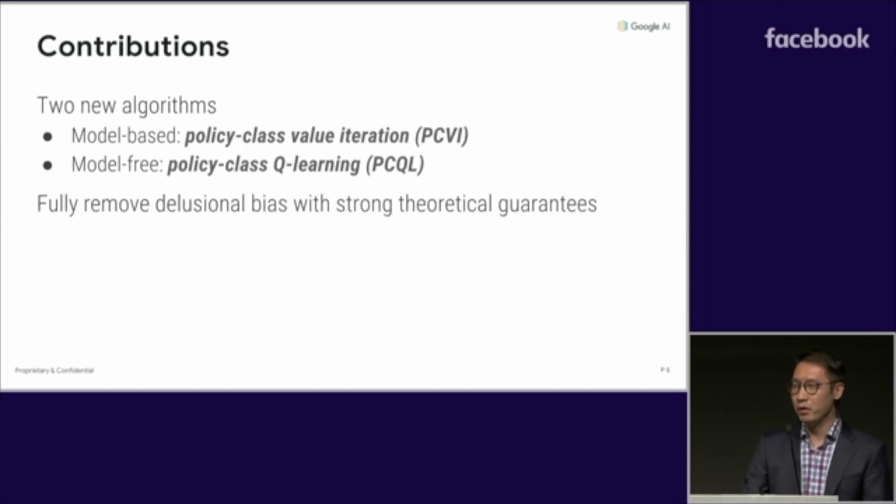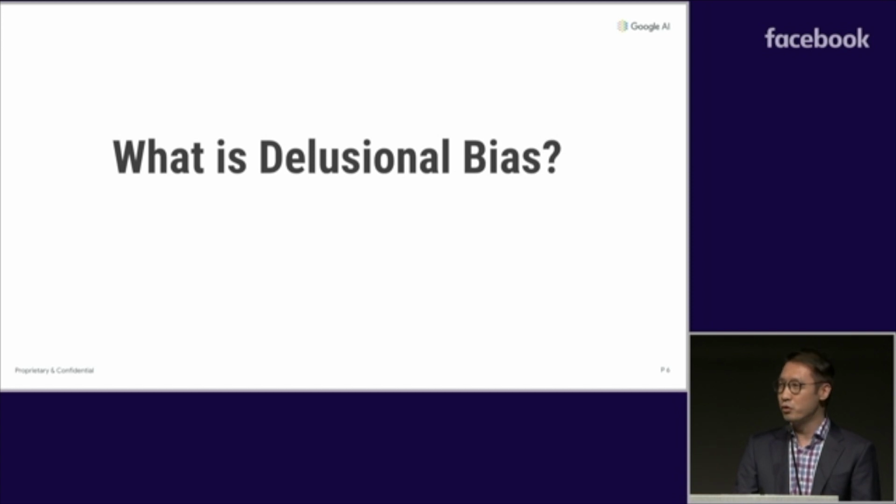But we do have some good news. We developed two new algorithms which completely resolve delusional bias with general optimality guarantees. The first is in the model-based setting, which we call policy class value iteration. The second is in the model-free setting, which we call policy class Q-learning. So what is delusional bias?